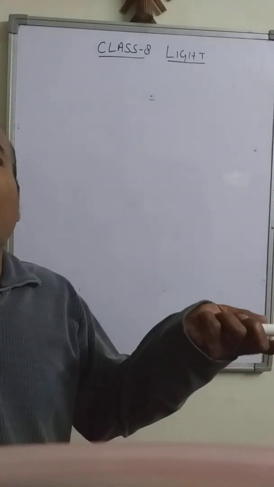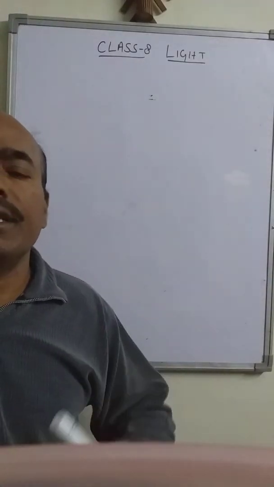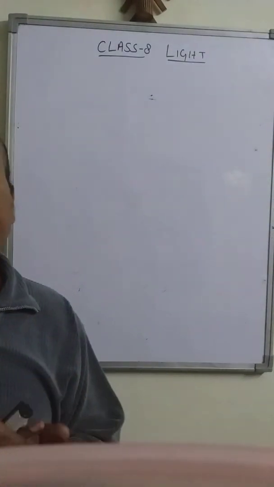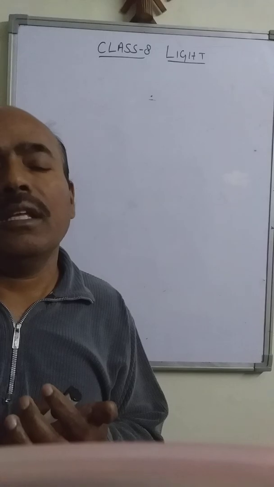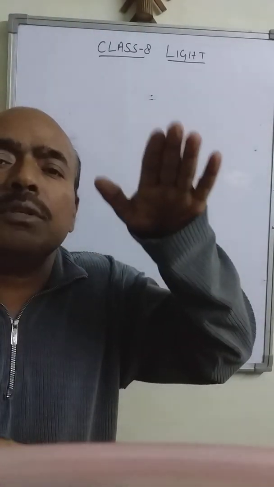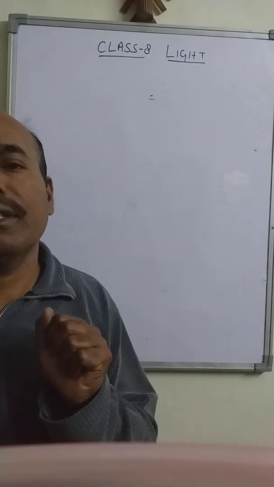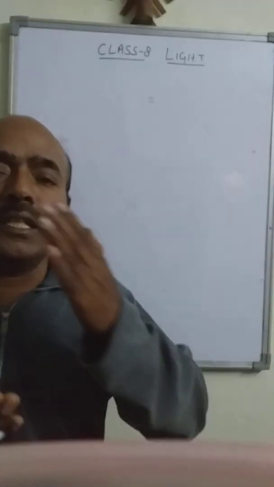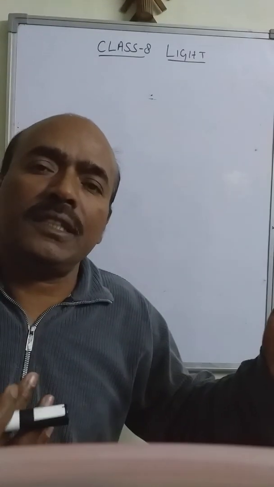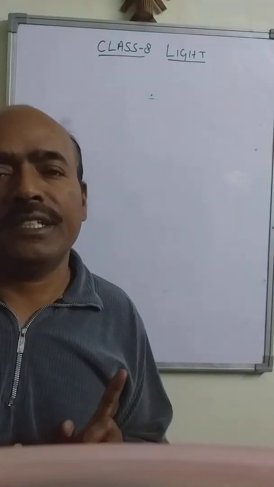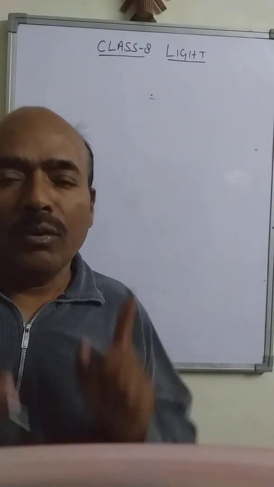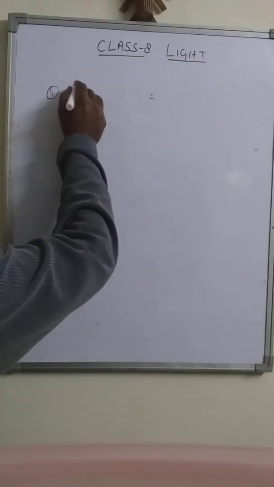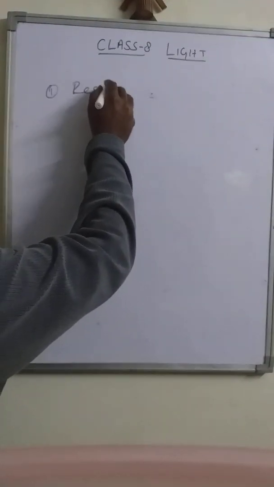The uneven surfaces, the rough surfaces, on the rough surfaces also reflection of light takes place. But the reflection from the mirror and the reflection from the rough surfaces are entirely different. One is regular reflection, another one is irregular reflection.